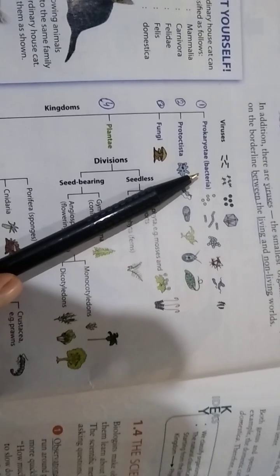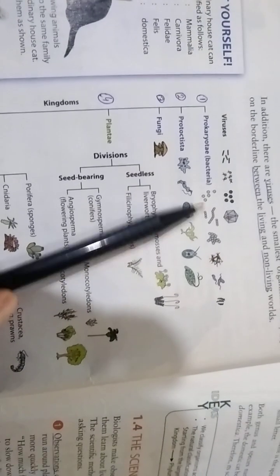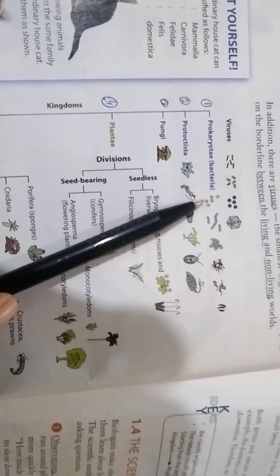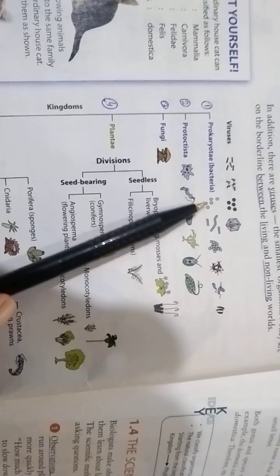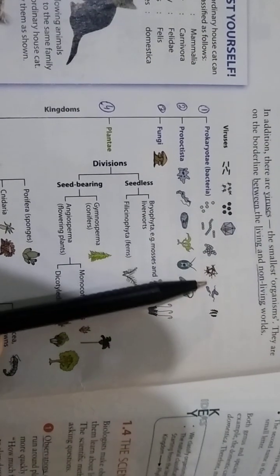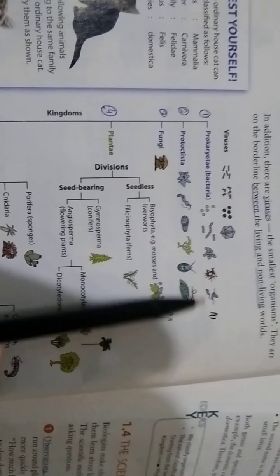And here, prokaryotes include bacteria. These are the shapes of bacteria. Some bacteria look like round shapes, some like chain forms, some like this structure, and some like rod-shaped structures.